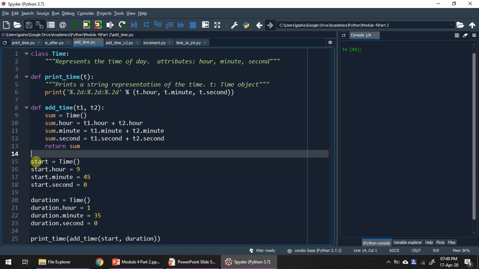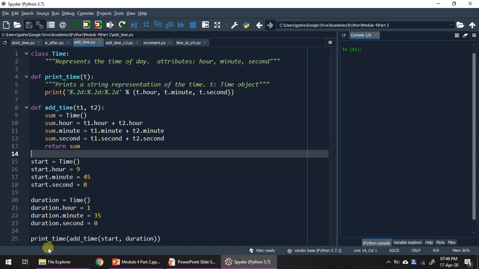Start has its own attributes: 9 hour 45 minute 0 second. Duration is 1 hour 35 minute and 0 second. So this can be the starting time of a movie and this is the duration. When we add the duration of a movie to the start of that movie, we are supposed to get the end time of the movie.